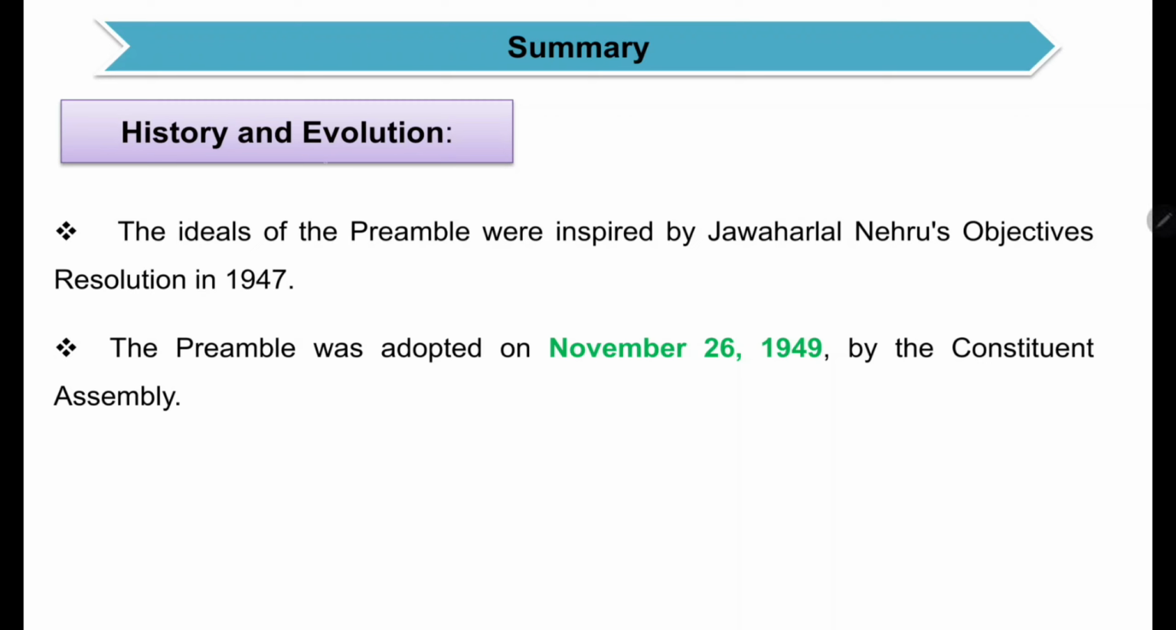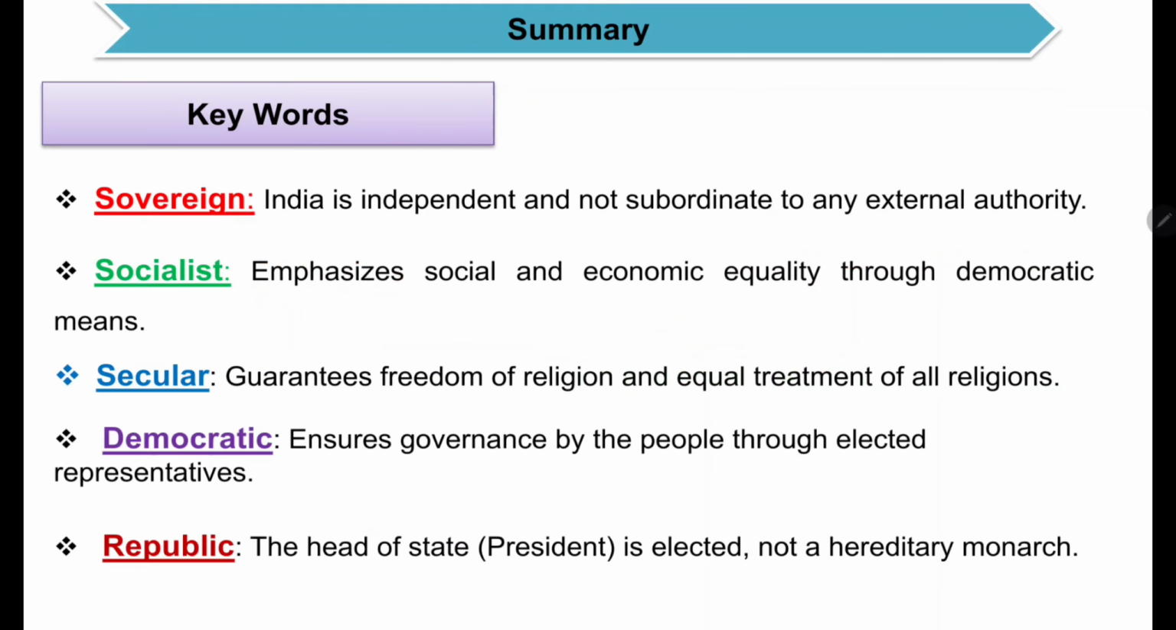One more thing, history and evolution of this preamble. The ideas of the preamble were inspired by Jawaharlal Nehru's objective resolution, and this preamble was adopted, as we have already discussed, on 26 November 1949 by the Constituent Assembly. So here let us discuss the key words of the preamble. First, let us see about sovereign. What do you mean by sovereign?